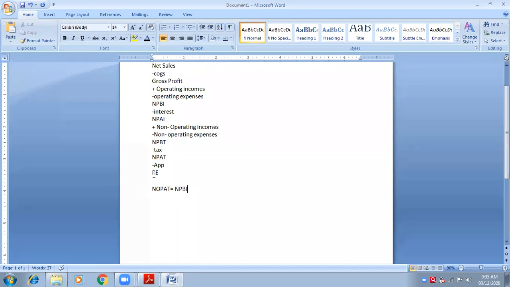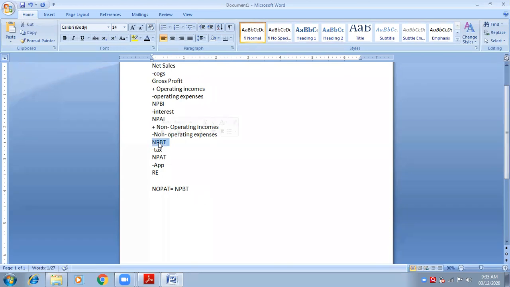But suppose net profit after tax is given, or sometimes net profit before tax is given. So what will we do? See, it is very simple. Suppose net profit before tax is given in the question.